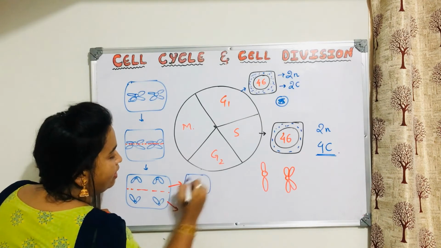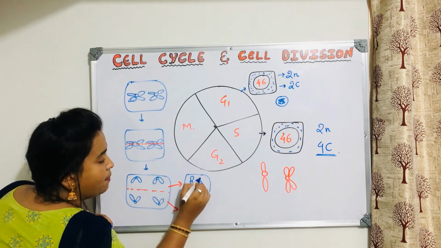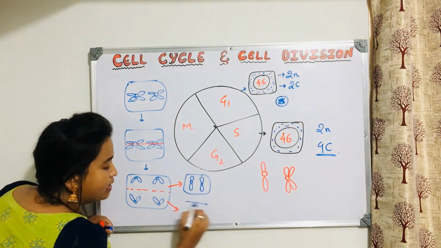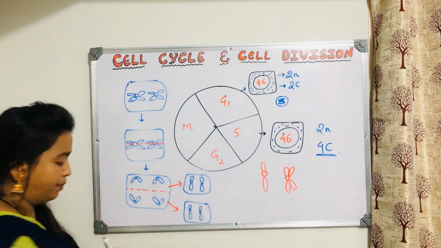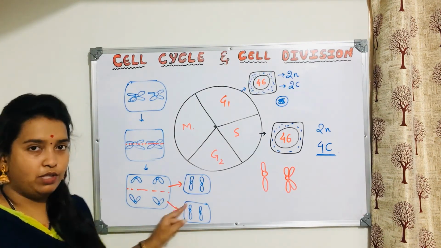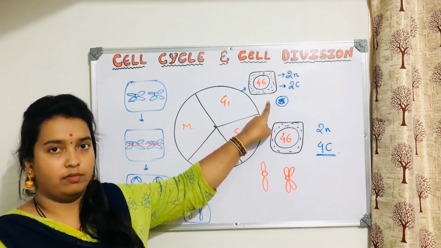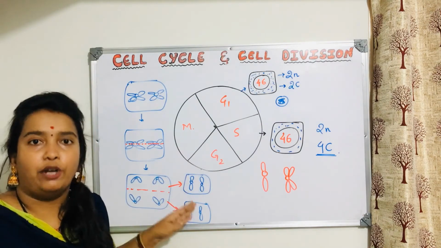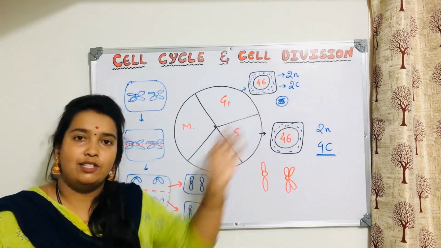This will form one cell with how many chromosomes? These are the type of chromosome which has lost its sister chromatid. This will form one cell which again has this type of chromosome with a single chromatid. Yes or no? So these are the two new cells. The cells which are here will have this type of single content of DNA. Since it is a diploid cell, the content is 2C.